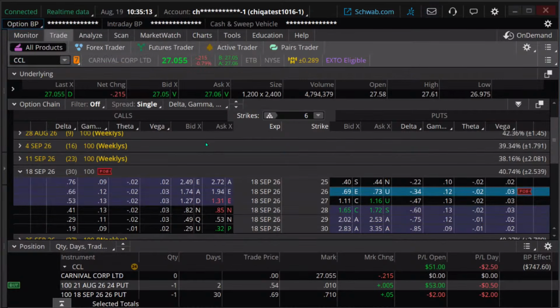Okay. All right. Now, question in the chat. We just talked about short puts, talked about covered calls. Question, what's the number of stocks you should have when doing covered calls? You need 100 shares to do a covered call. Okay. So if you have 100 shares, you can sell a contract. If you have 200 shares, you can sell 2 contracts. If you have less than 100 shares, you can't do it.